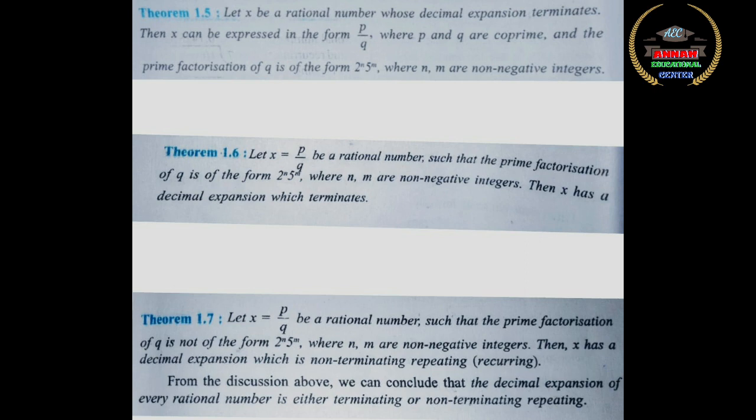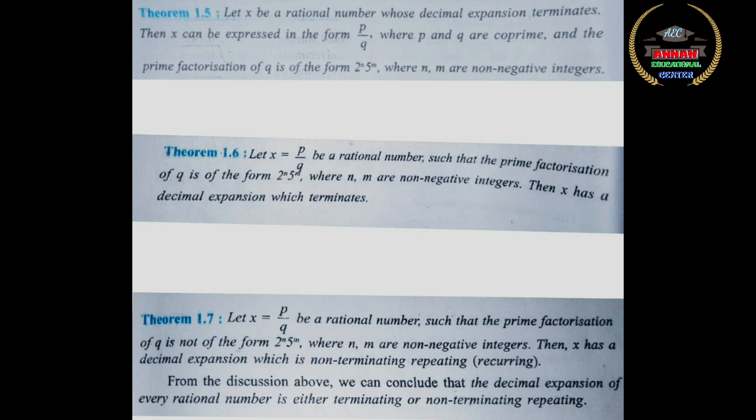Now, based on their decimal part, we are going to classify them as terminating or non-terminating. In the case of non-terminating, they will be recurring. All this you would have learnt in class 9. Now, based on the three theorems, I will give you some examples.